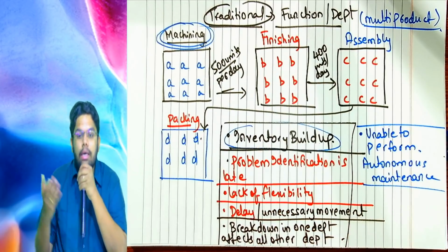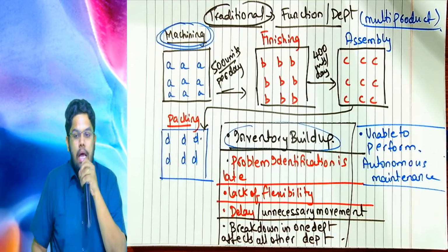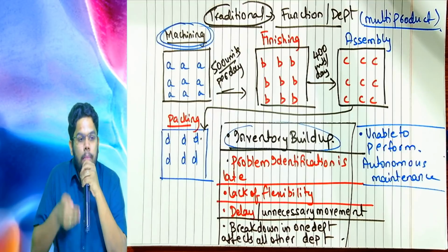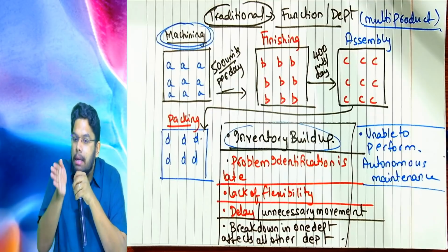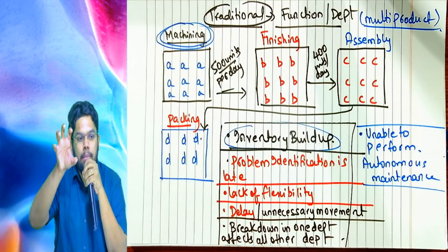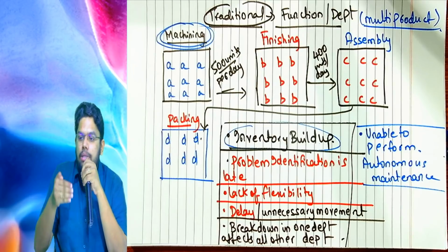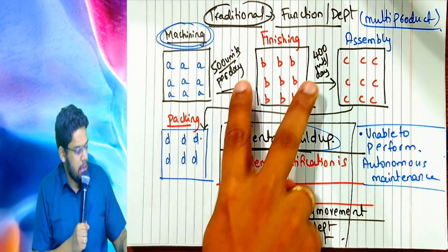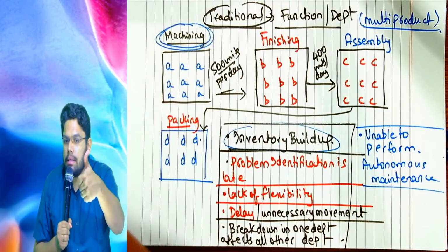We are all doing lean system. In lean system, we discuss the 7 wastes, and one of the wastes is inventory. Don't forget. So, because of the traditional way of doing manufacturing, with department-wise classification of functions and machines maintained in each department separately, and because of different capacities of the machines, there is a possibility of inventory buildup. Is it clear?